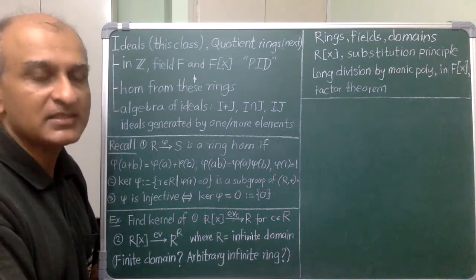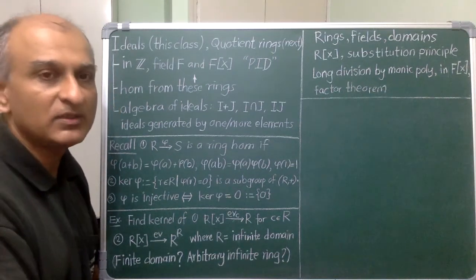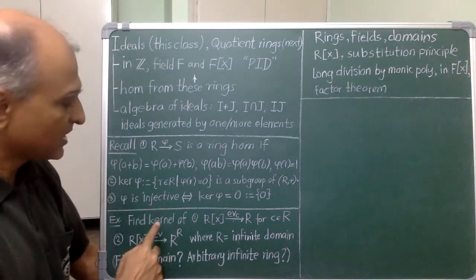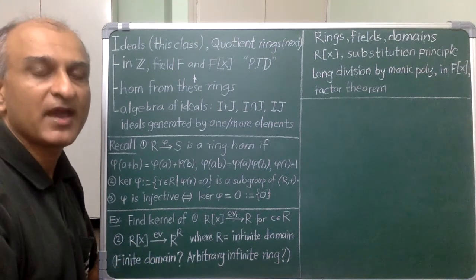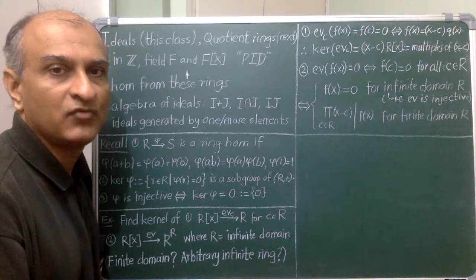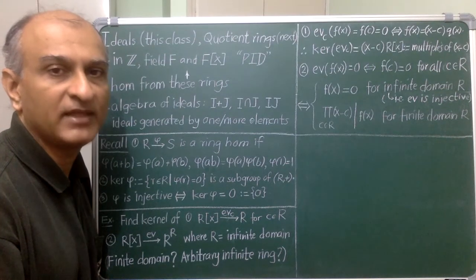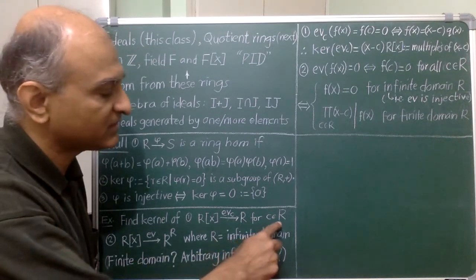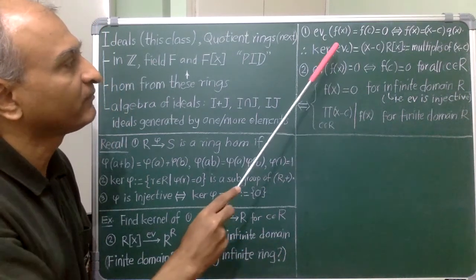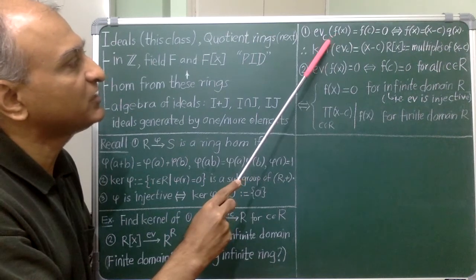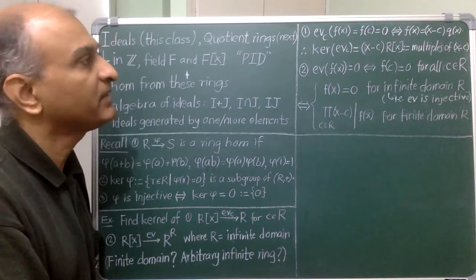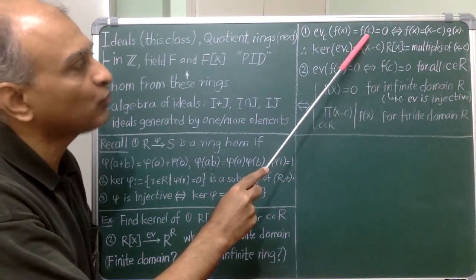Okay. So last time I asked you to find out the kernel of a couple of important homomorphisms involving polynomial rings, which I have rewritten here. So if you have not done that, please stop and do it right now. First, I have to find the kernel of evaluation at a given element C. So this homomorphism takes in a polynomial f and evaluates it at C to get f of C. f will be in the kernel of this homomorphism precisely when C is a root of f.